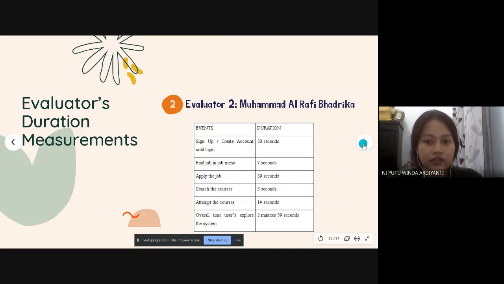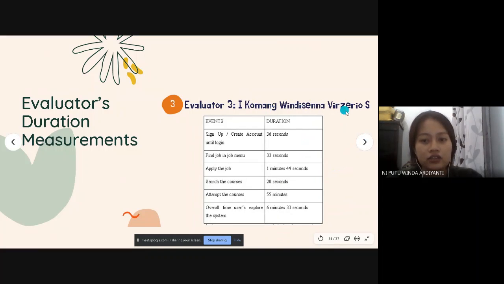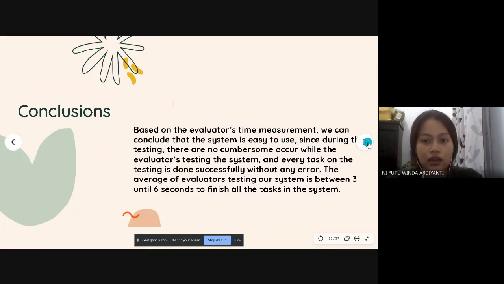And the second evaluator, Raffi Albadrika. Third evaluator, Windy Sanaverserio. And the conclusion, based on the evaluator time measurement, we can conclude that the system is easy to use, since during the testing there was nothing cumbersome while the evaluators tested the system, and every task in the testing was done successfully without any error. The average time for the evaluators to finish all the tasks in the system is between 3 and 6 minutes.